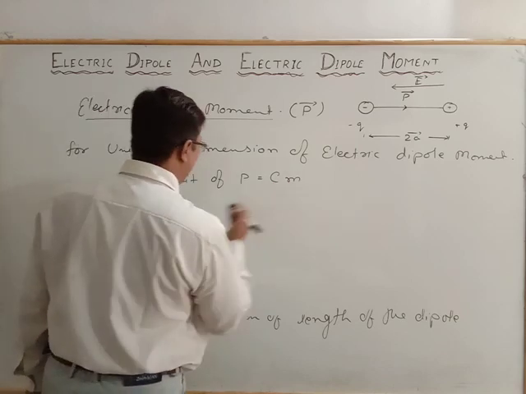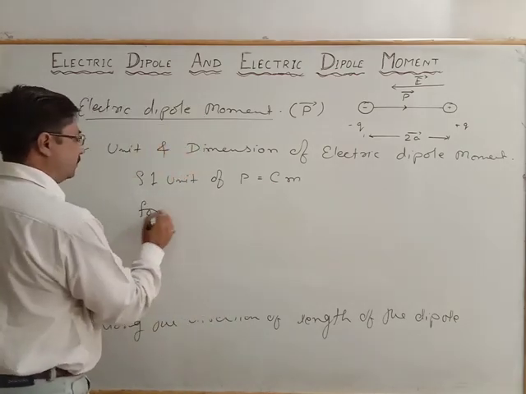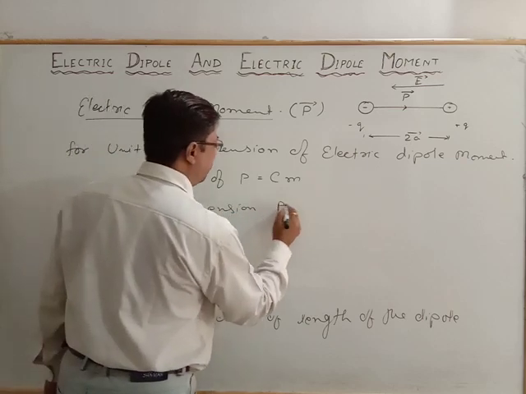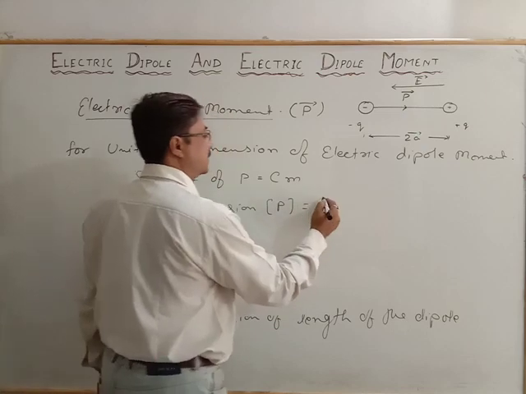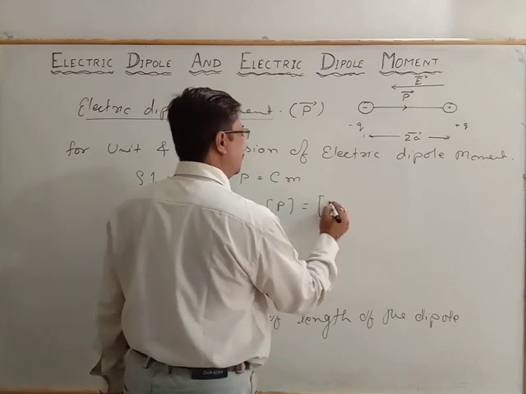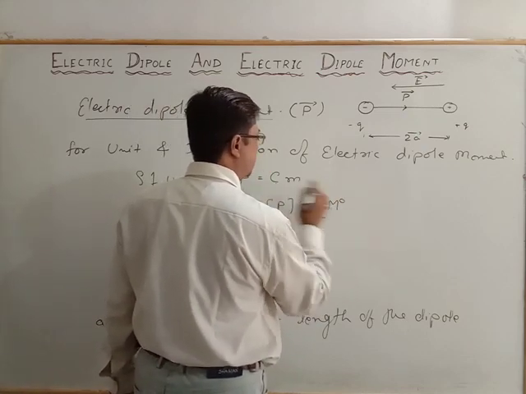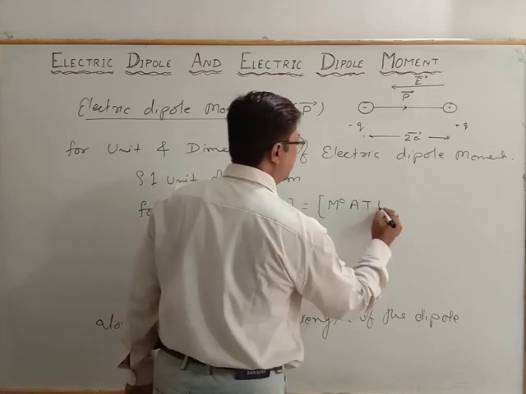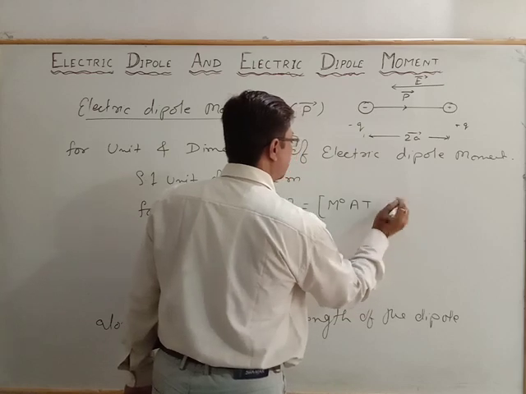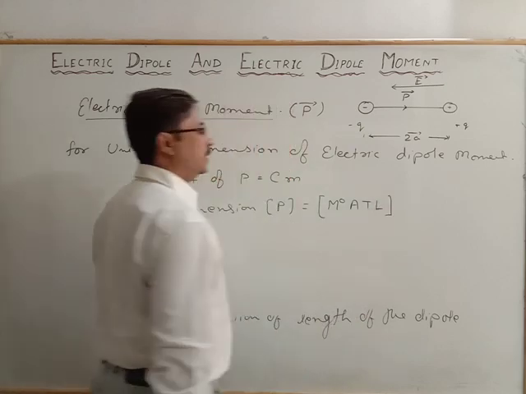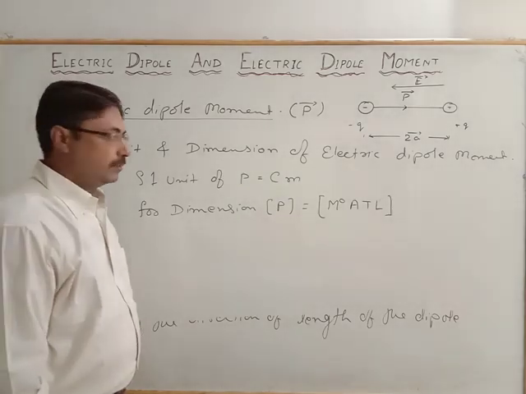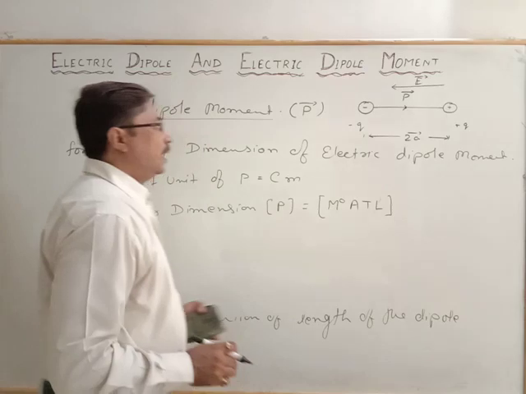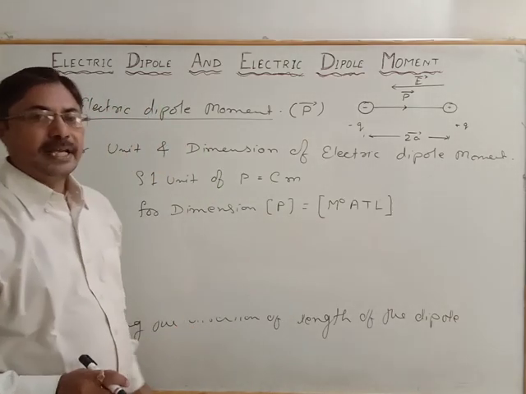For the dimension, P has the dimension of charge, which is AT, and for meter it is the length L. So it has the dimension M naught A T L. So this is all about the electric dipole and electric dipole moment.